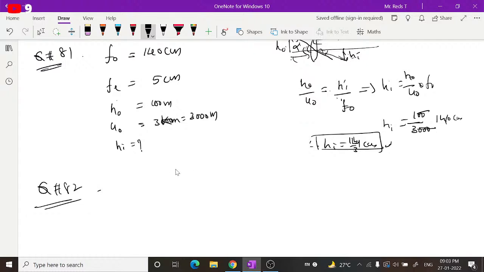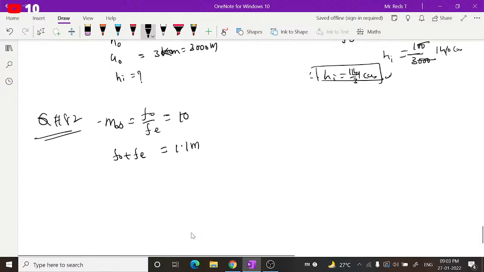The magnification produced by an astronomical telescope for normal adjustment is 10. Normal adjustment means relaxed position. The magnification M infinity is nothing but f naught by fe, which is 10. And the length of the telescope is 1.1 meters. The length of the telescope is nothing but F naught plus Fe, which is 1.1 meters.